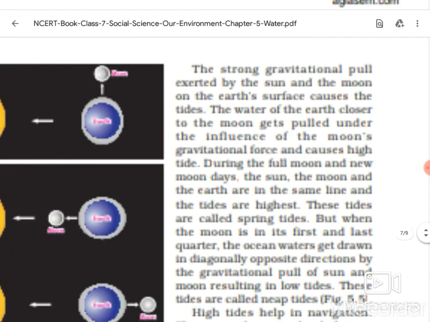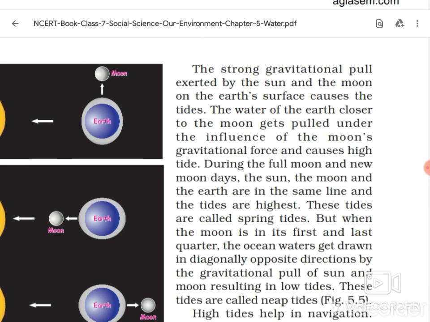The strong gravitational pull exerted by the sun and the moon on the earth. You already learned in science also that there is always a strong gravitational pull from sun and from moon on earth surface. And because of that we are having this weather and all these atmospheric phenomena around us. So gravity is one of the major forces that create tides.